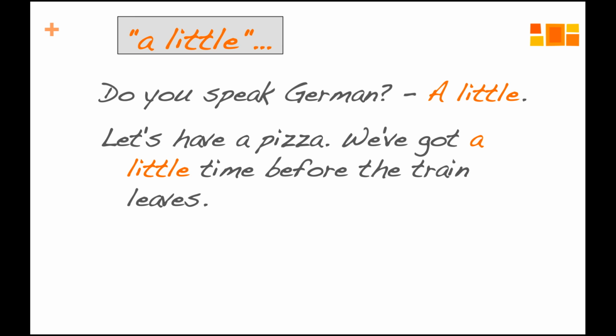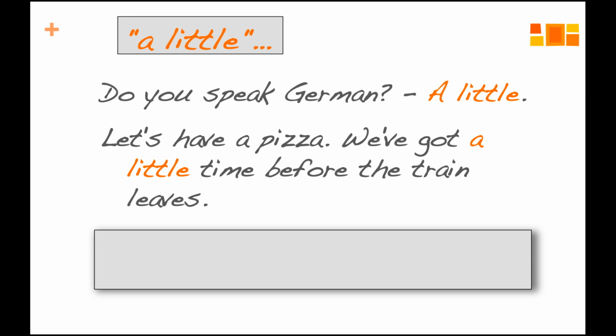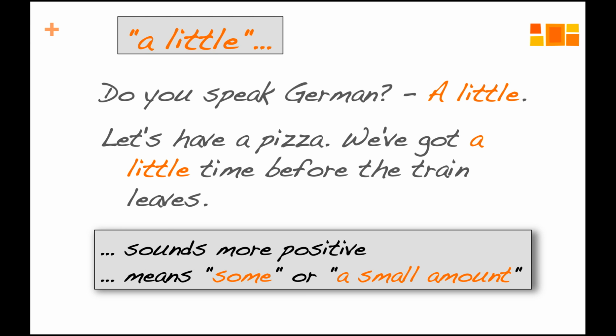You can say, we've got little time before the train leaves, so we can't have a pizza. But here it's, let's have a pizza. We've got a little time before the train leaves. So a little sounds a bit more positive than just little. And we use it for our uncountables, of course, and our abstract nouns. And it means some or a small amount. Do you speak German? A little. Yeah, I speak some German.